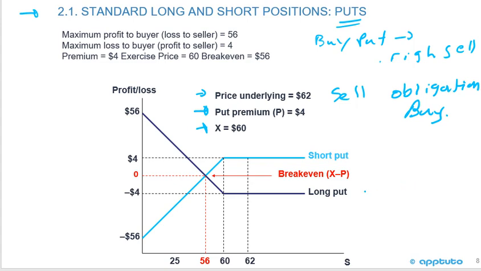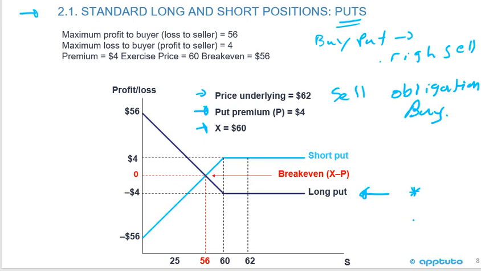So we'll start again from the long position. We have the right but not the obligation to sell at 60. So we want the price to go down, and that's why put options are convenient. If there's a situation where you can't short sell the stock, you think the price of the stock is going to go down, you'd like to short sell it, but you can't. But if you buy a put, you're going to profit as the stock goes down.